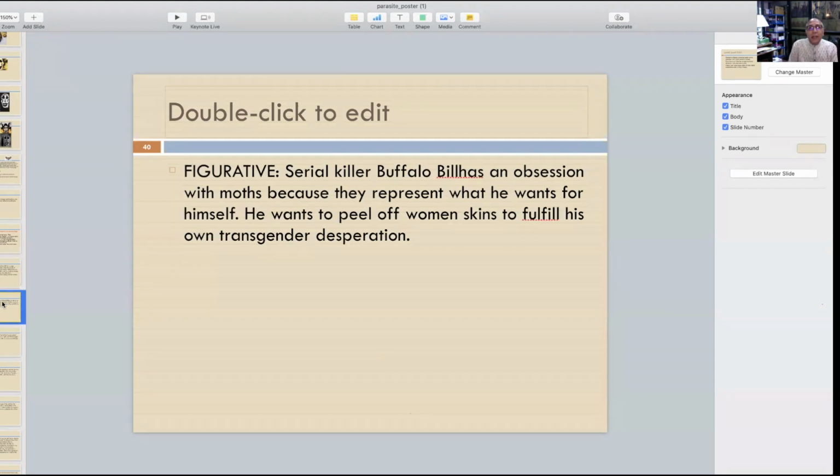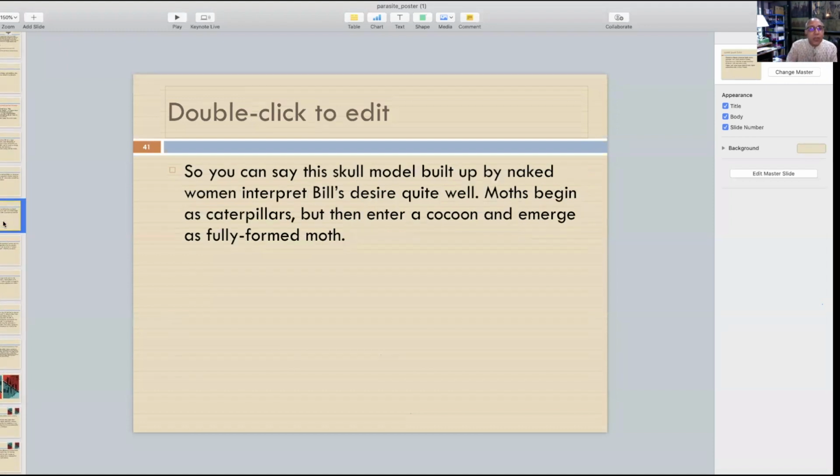So there is another meaning which is very figurative. The serial killer Buffalo Bill has an obsession with moths because they represent what he wants for himself. He wants to peel off women's skin to fulfill his own transgender desperation. So that's another meaning to how this thing is happening. So you can say that the skull model built up by the naked women interprets Bill's desire quite well.